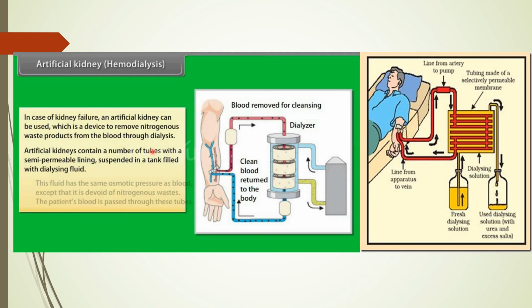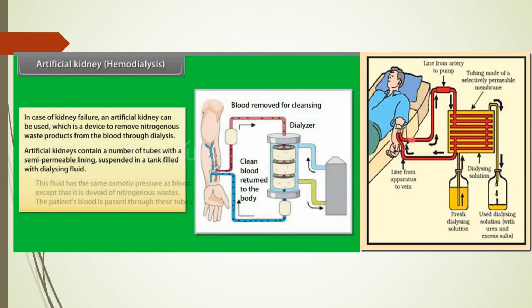So artificial kidneys, you know very well, kidneys have millions of nephrons. So in an artificial kidney also there are a number of tubules with a semi-permeable lining suspended in a tank filled with a dialyzing fluid. There are a number of semi-permeable linings, and actually they are working as a nephron.